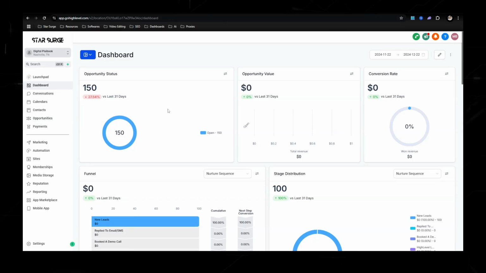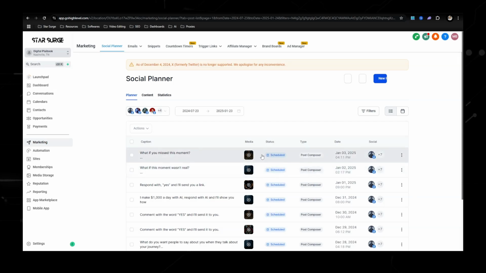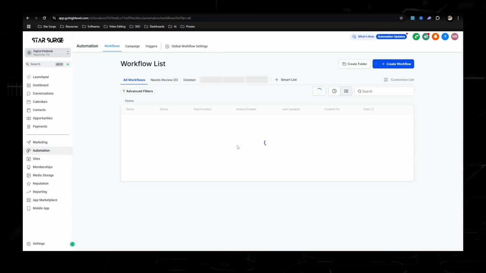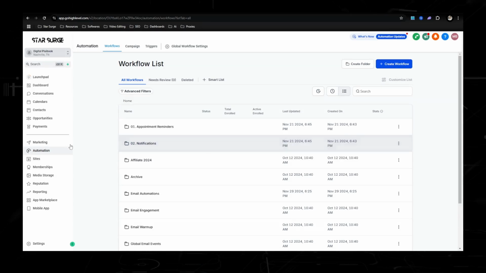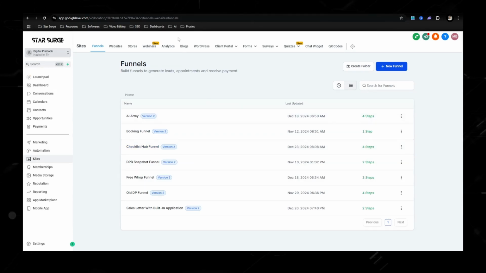It's not going to have any numbers in it yet, but the 3 areas that we are going to be talking about is going to be marketing, automations, and sites. Marketing, this is where the scheduler or the social planner is that allows you to schedule out your content. Automations, this is where we build out different sequences for emails. And then sites, this is where we build out the front end, the funnel, when they click on your domain to enter in their email and first name.